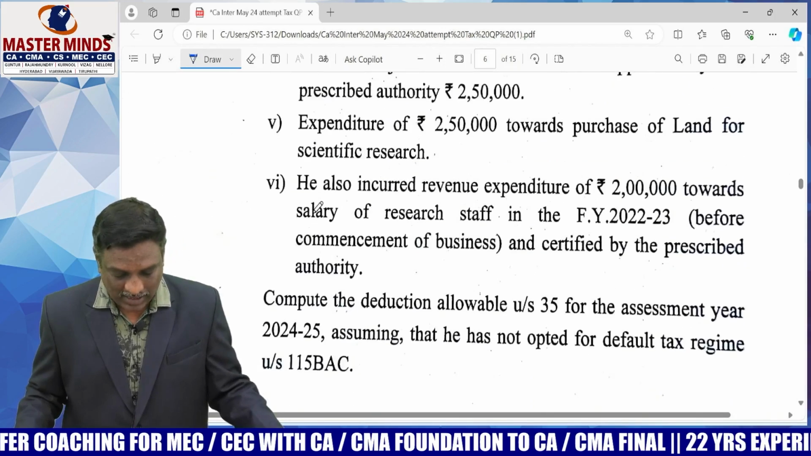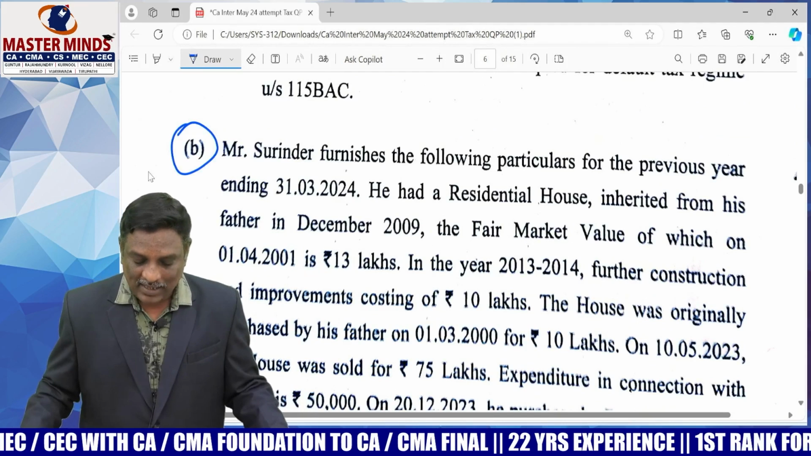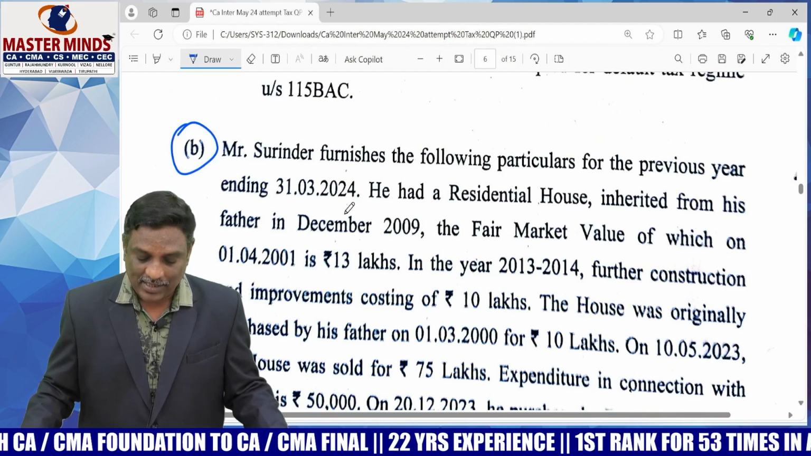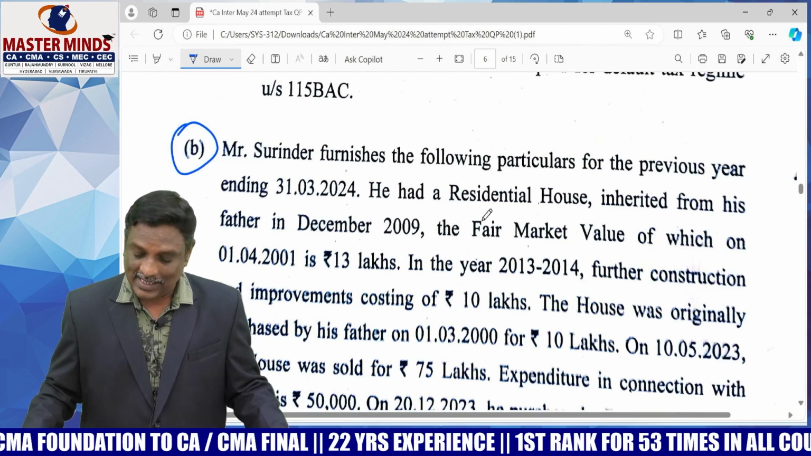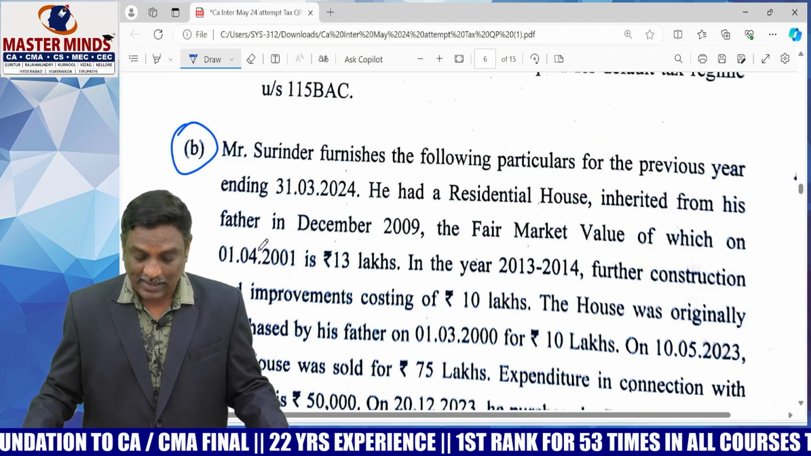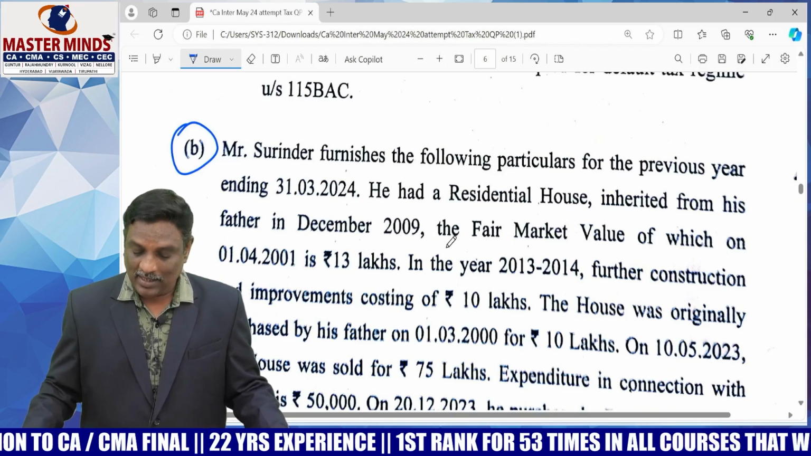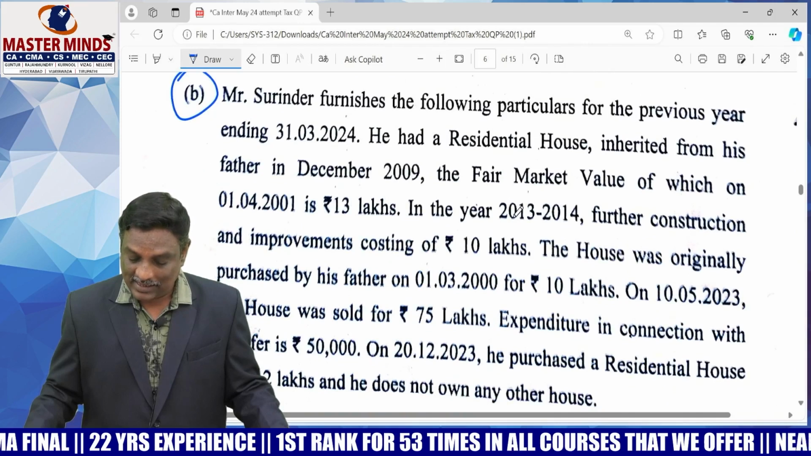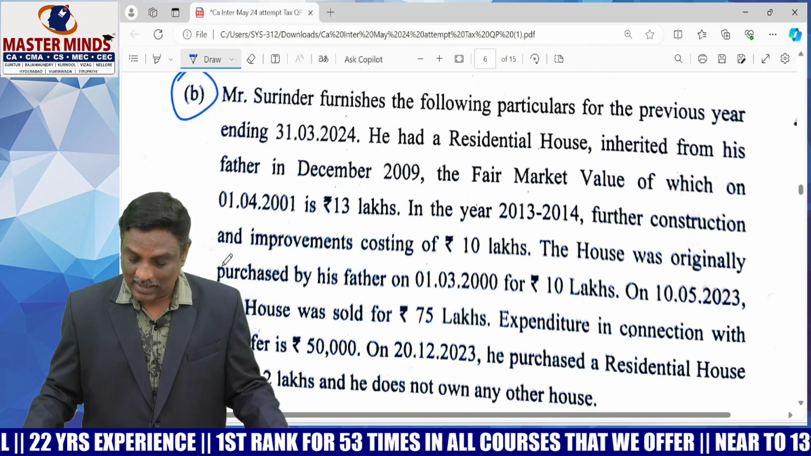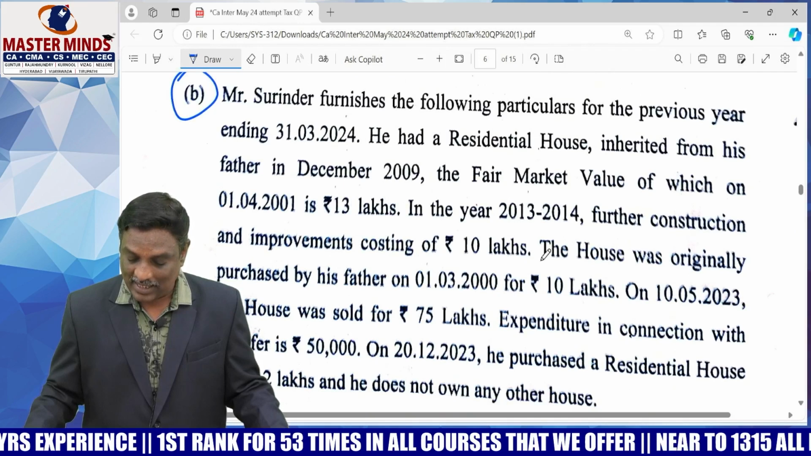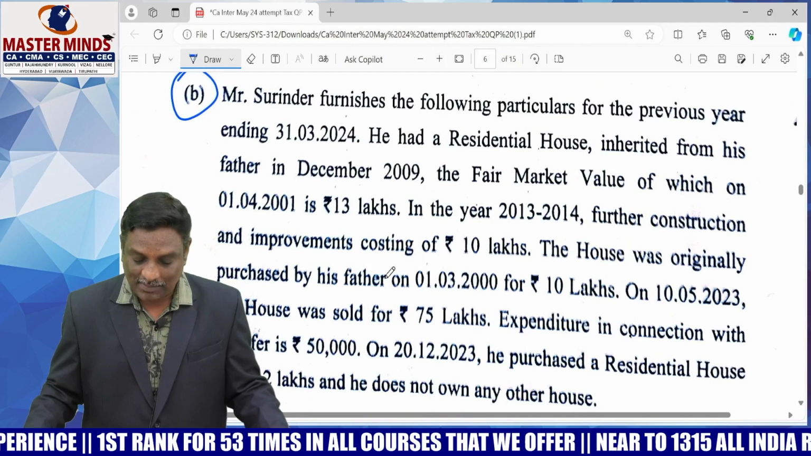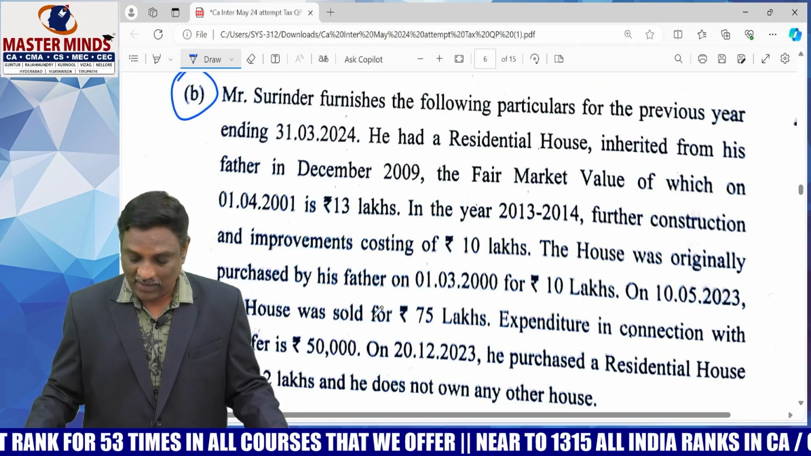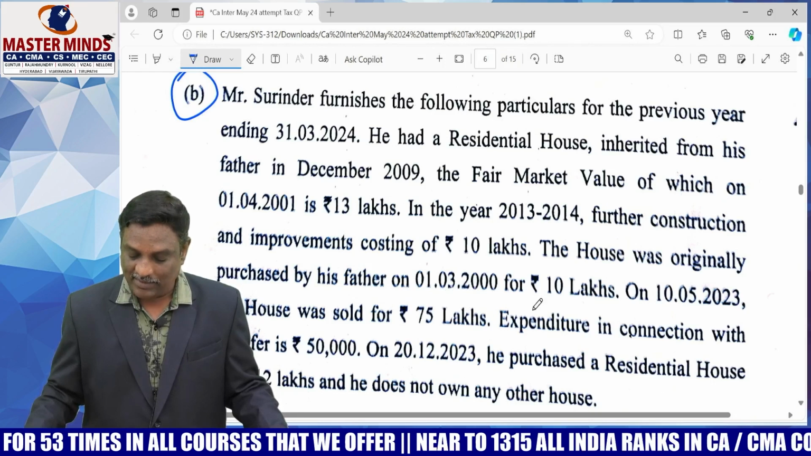Next one, B. Mr. Surender furnishes the following particulars for the previous year ending 31st March 2024. He had a residential house inherited from his father in December 2009, the fair market value of which on 1/4/2001 is 13 lakhs, with further construction and improvement costing 10 lakhs. The house was originally purchased by his father on 1/3/2000 for 10 lakhs rupees. On 1/5/2023, the house was sold for 75 lakhs.